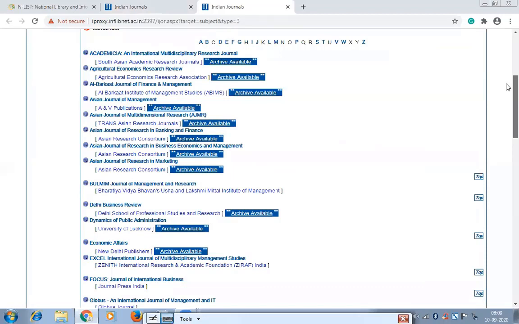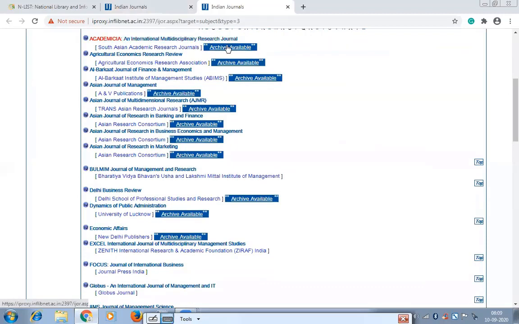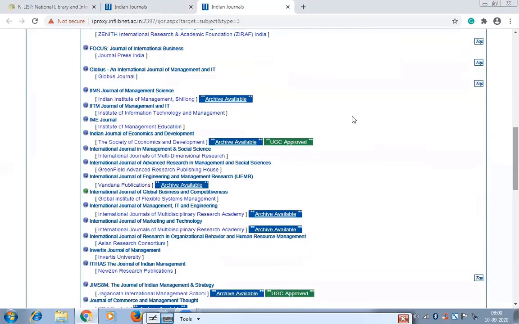and you will find the list of journals available under this subject, for example economics and business management. The blue denotes that an archive is available. That means previous issues of this particular journal are also available on the Indian Journal site. If you go down, you will see something in green, UGC approved. UGC approved means nowadays in academics, publications are allowed only in the list of journals which are uploaded on the UGC site.